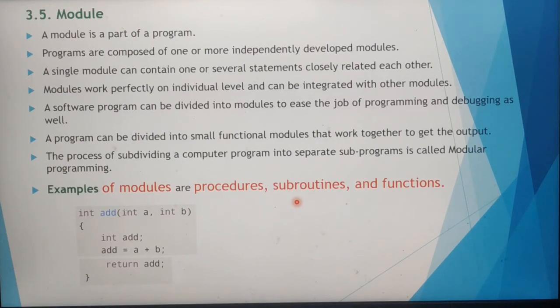A procedure does not return values. But a subroutine may or may not return values. It can return more than one value also. But a function should return a single value. These are the differences between procedures, subroutines and functions.